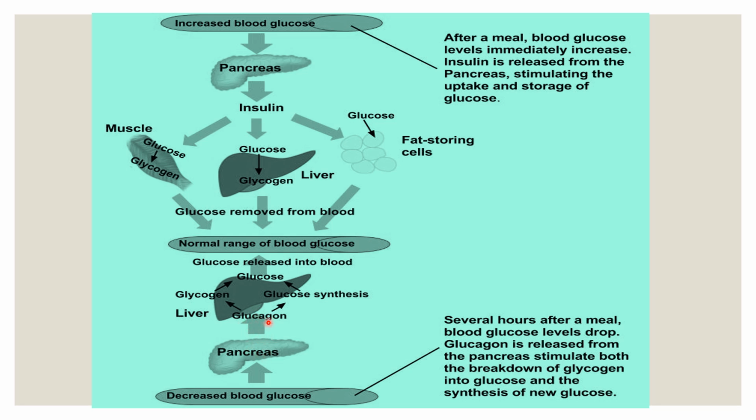It is a hyperglycemic hormone, so it will stimulate all hyperglycemic phenomena. Here in the liver, it will stimulate gluconeogenesis to promote the synthesis of glucose from non-glucogenic substances also. Then glycogen is also simultaneously broken down and releases glucose to meet the deficiency of glucose in the blood. So the overall glucose released into the blood maintains its concentration, and this is how the normal range of blood glucose is maintained.